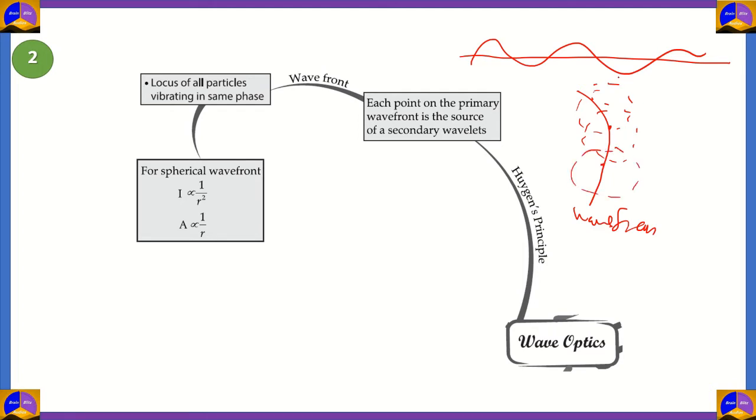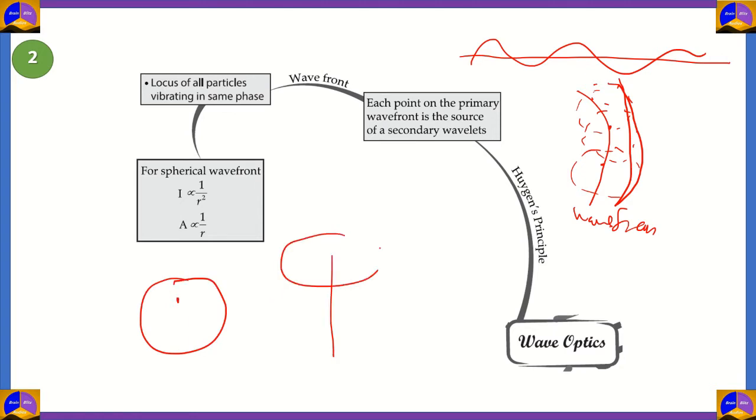And then the tangents of all these circles will give you a secondary wavefront, the next wavefront. So this is kind of skewed out, but this is the general idea behind how the wave theory works, how Huygens' principle works. And in Huygens' principle, the point source generally has a spherical wavefront, while a line source will have a cylindrical wavefront.